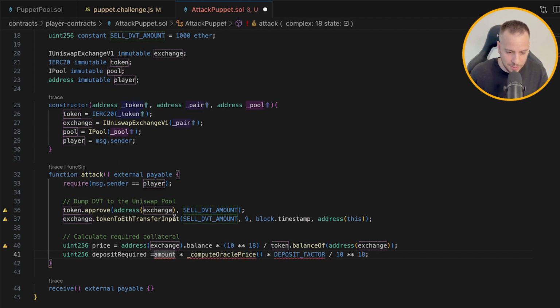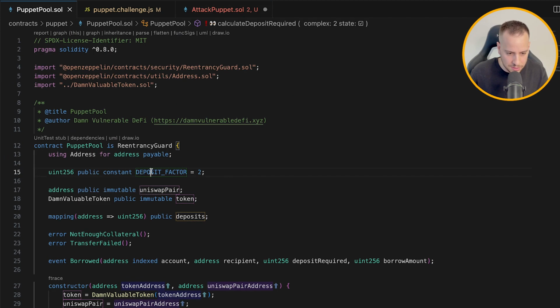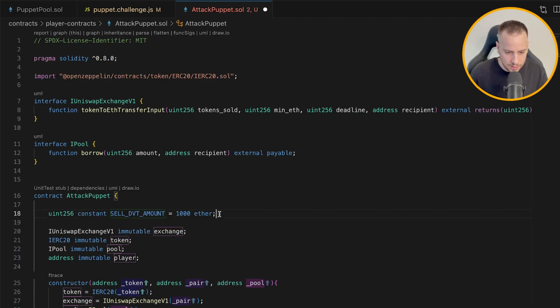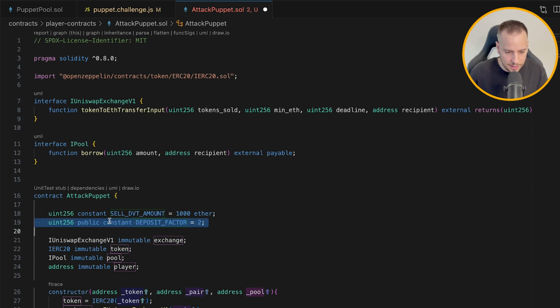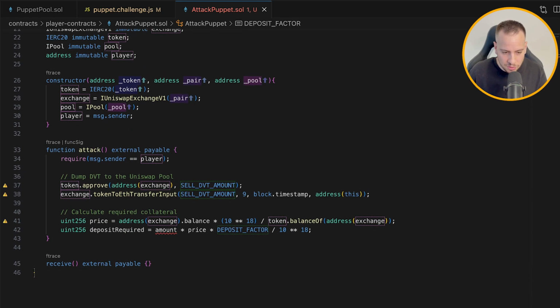Now let's see the parameters. So compute Oracle price. We don't need to call this function. We have the price already here, so we can replace it. The deposit factor, we already know it's 2, but we can actually just copy it as a constant in our smart contract. So we will do it here. This is the deposit factor. We have it also in our malicious smart contract.